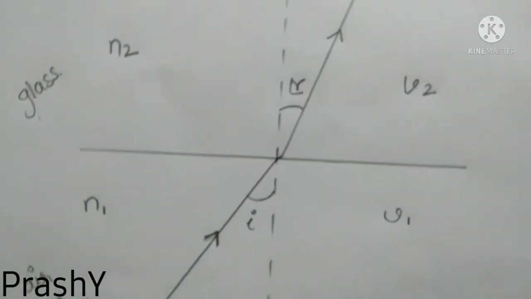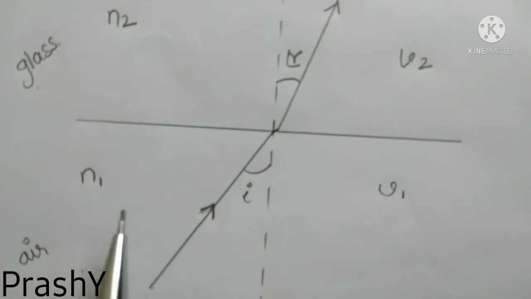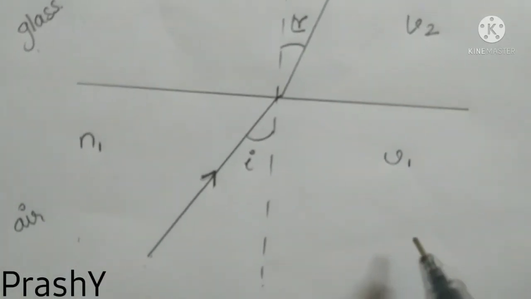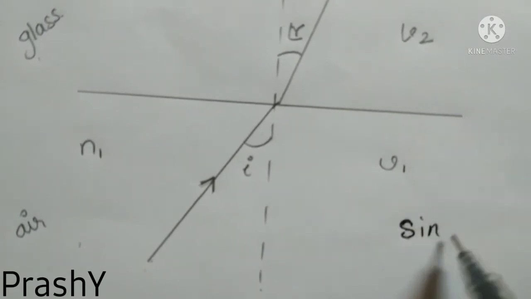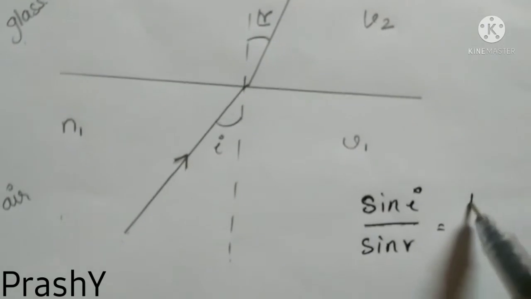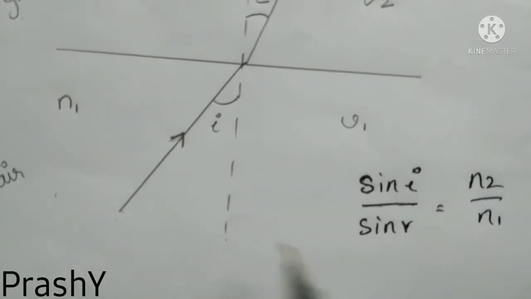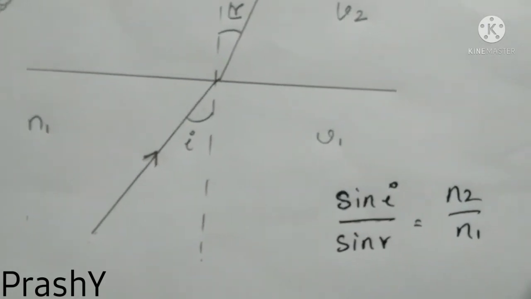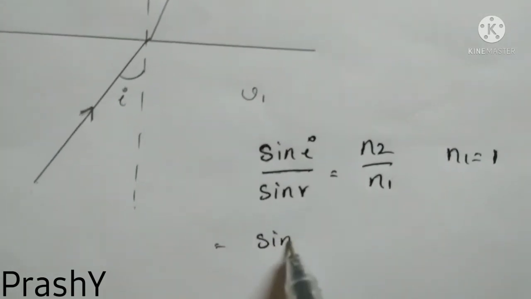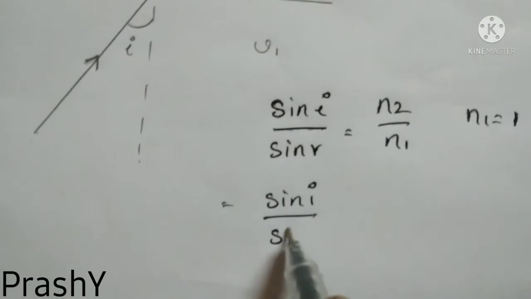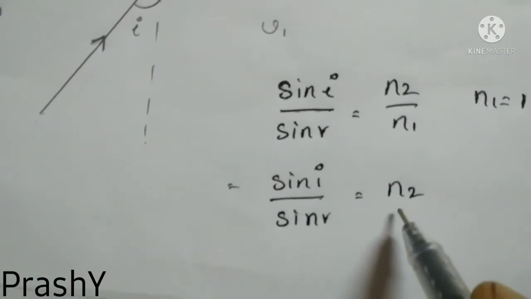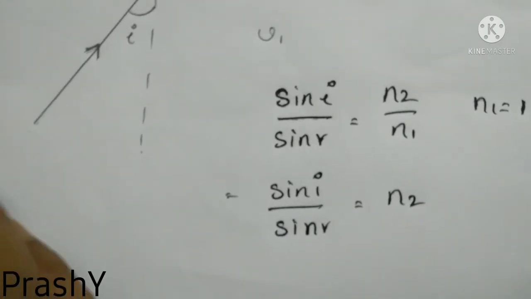We know that the refractive index of air is 1. So we can write Snell's law as sin I by sin R is equal to N2 by N1, and N1 is equal to 1 since it is an air medium. So we will get sin I by sin R is equal to N2. So this N2 is the refractive index of the glass medium.